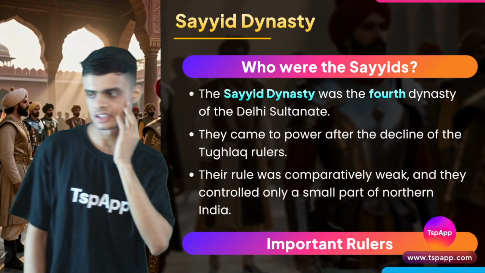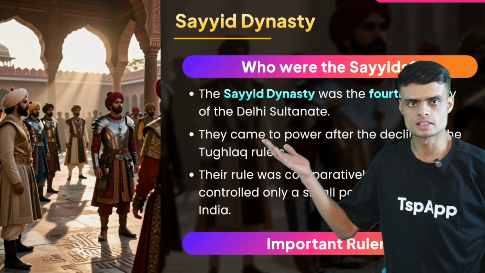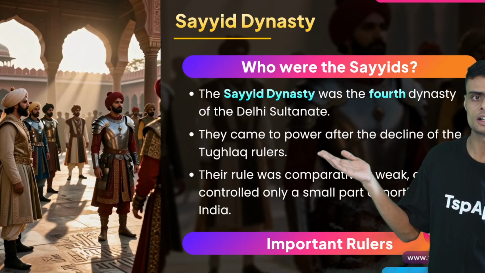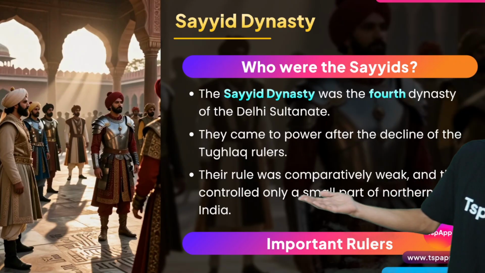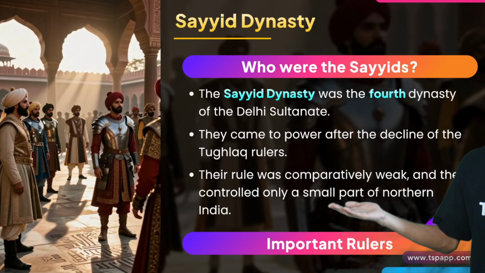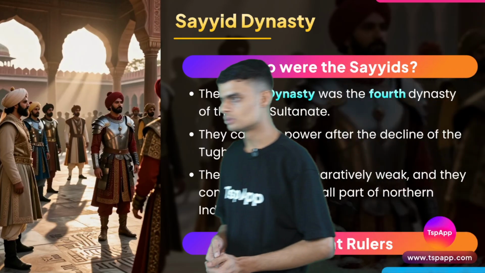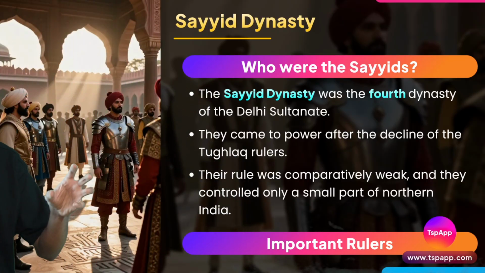They claim their descendants to be from Arabic origin. Okay, now the Sayyid dynasty is the fourth dynasty. They came to power after the decline of the Tughlaq dynasty. The rulers were comparatively weak and controlled only a small part of northern India. The Sayyid dynasty ruled over a smaller part of India, but after all, they controlled Delhi.